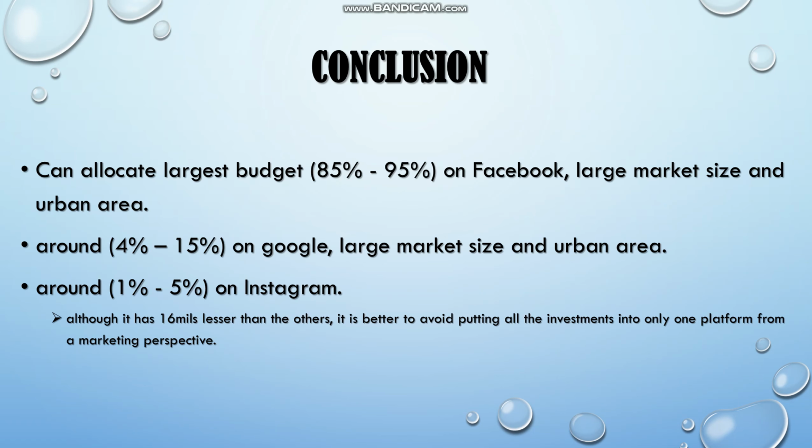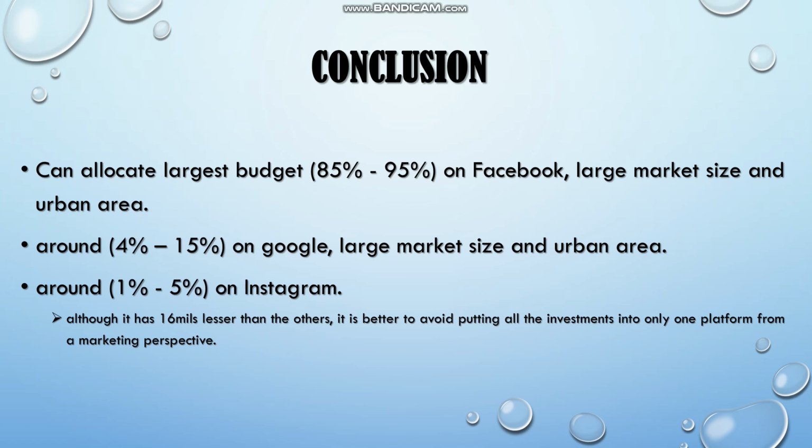So the conclusion is we can allocate the largest budget, around 85% to 95%, on Facebook, large market size, and urban area. For Google, we just allocate around 4 to 15%, and for Instagram, we just allocate 1 to 5%. This is because if we allocate quite a lot on Instagram and less on Facebook, we will have a very significant consistent value, about 60 million lesser than the others.